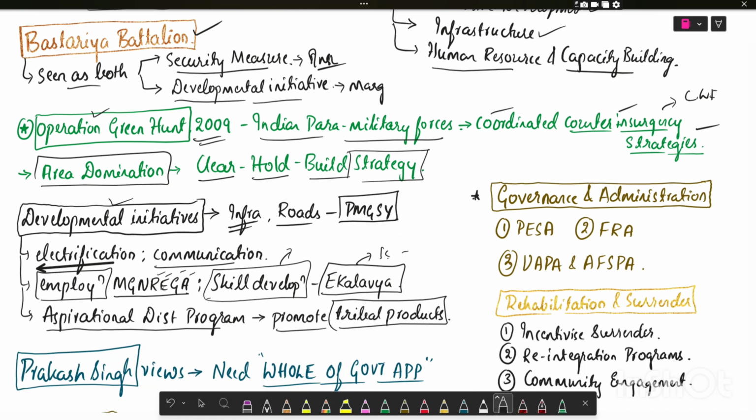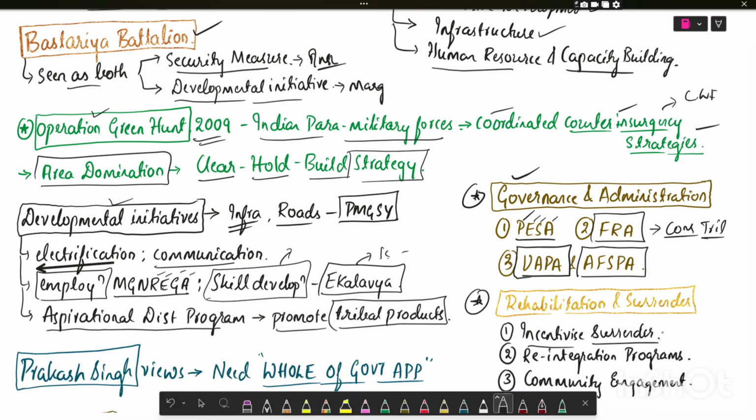What are the government and administrative initiatives? That is PESA, the Panchayat Raj Extension to Scheduled Areas, and the Forest Rights Act, which conserves the rights of tribals of collecting minor forest produce, and reducing the misuse of the Unlawful Activities Prevention Act and the Armed Forces Special Power Act. What is the rehabilitation and surrender strategy? That is incentivizing the surrender, and the surrendered people are reintegrated into the mainstream through reintegration programs and community engagement in developmental initiatives.